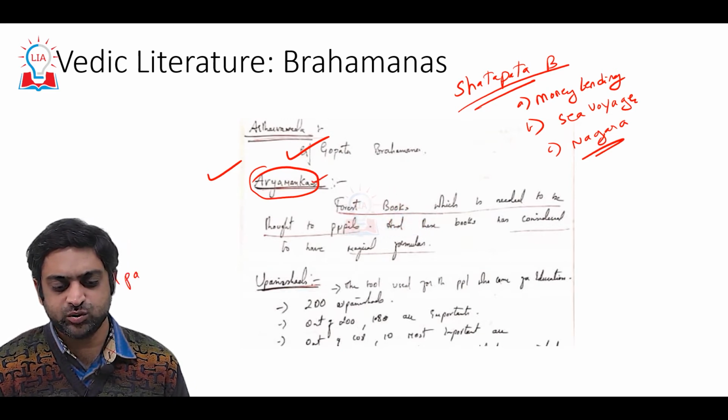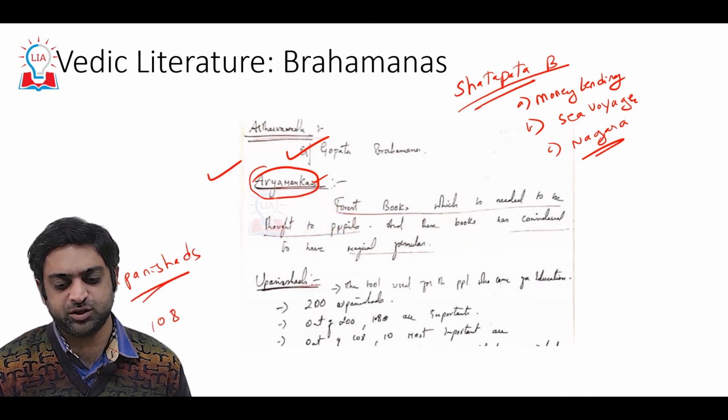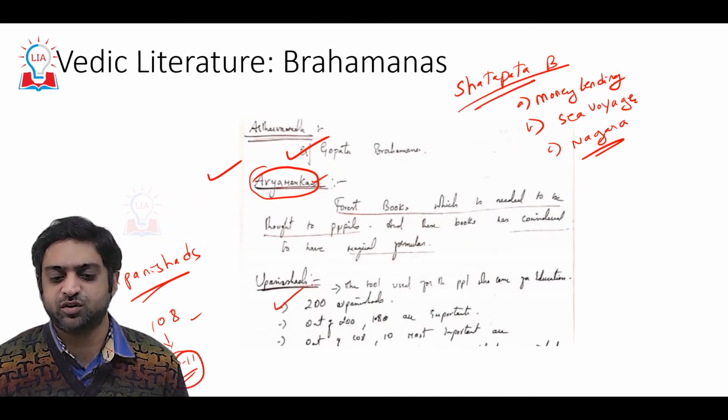And then coming to Upanishads. There are 108 important Upanishads out of about 200, of which 10 to 11 Upanishads are very, very important. We need to know the names of all these Upanishads.